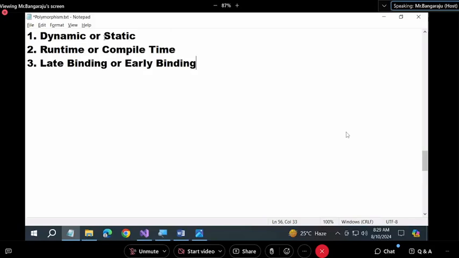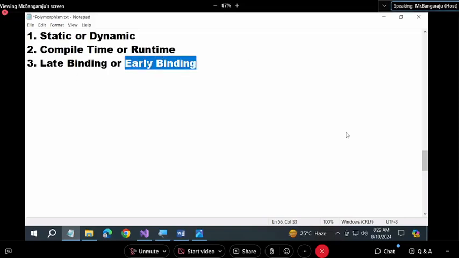Just a minute here. Let me bring this first. Option one, static or dynamic. Second, compile time or runtime. Third, early binding or late binding. So static or compile time or early binding are the same.